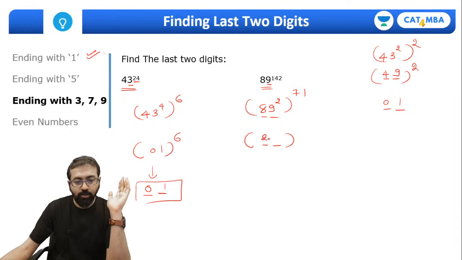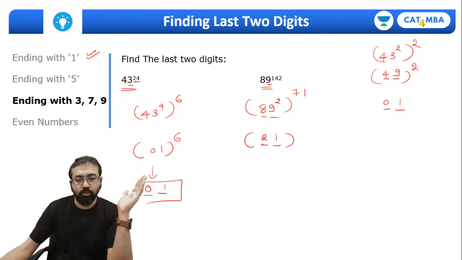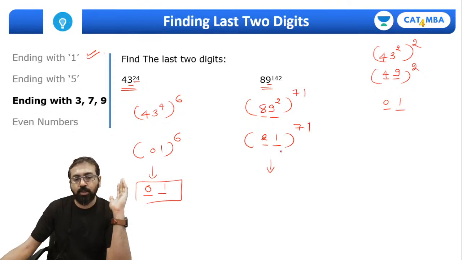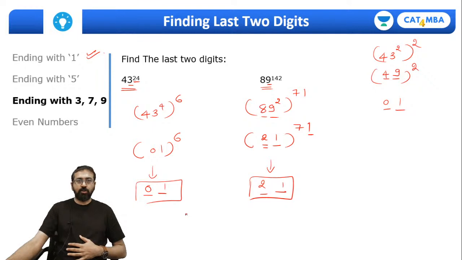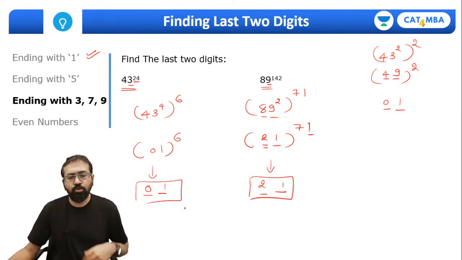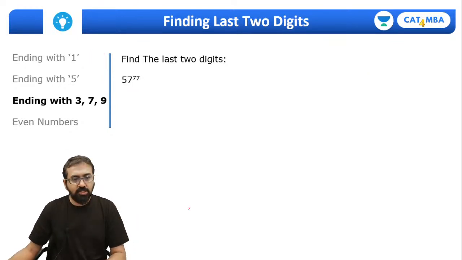Yes, that will be 21, because 89 is 11 less than 100. So 11 square is 121. So last two digits will be 21. So now my question is finding last two digits of this one, 21 raised to 71. Of course, the last digit has to be 1 and the second last digit will be 2 multiplied with 1. Right? So 2 ones are 2. So we'll put 21 over here. These are the last two digits of this number, correct? So you can solve any question using this method.